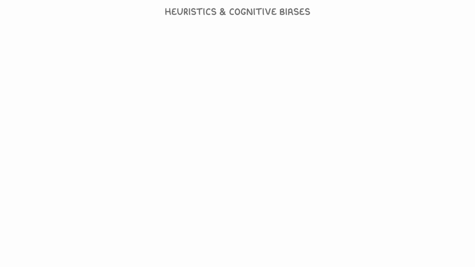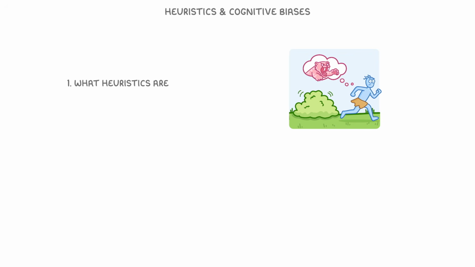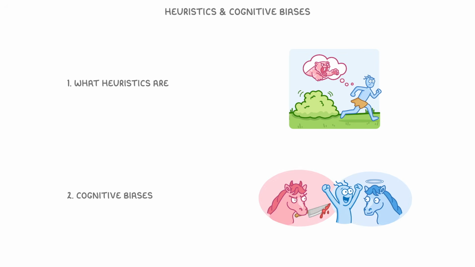In this video, we're learning about heuristics and cognitive biases. So we'll cover what heuristics are, and then also look at cognitive biases.